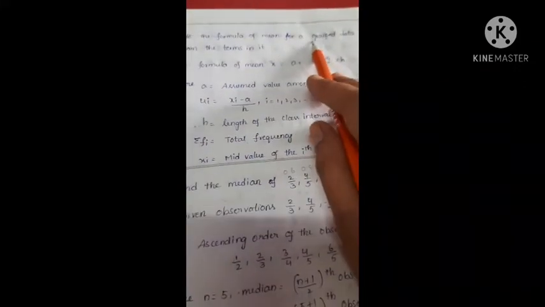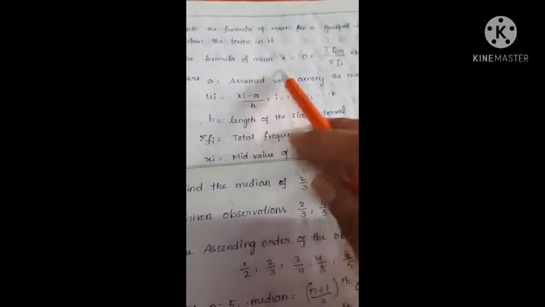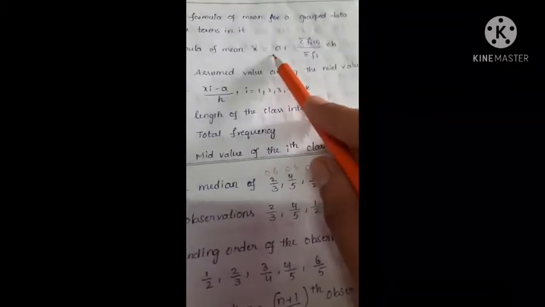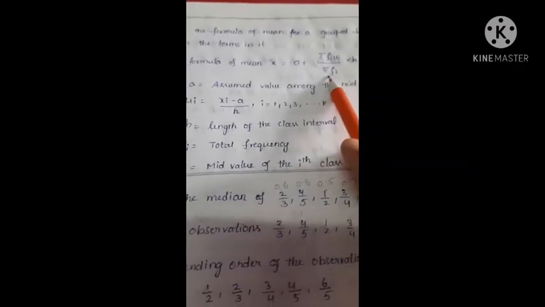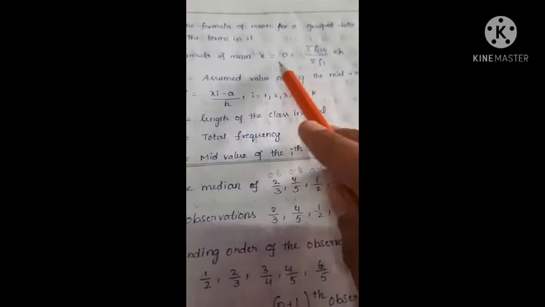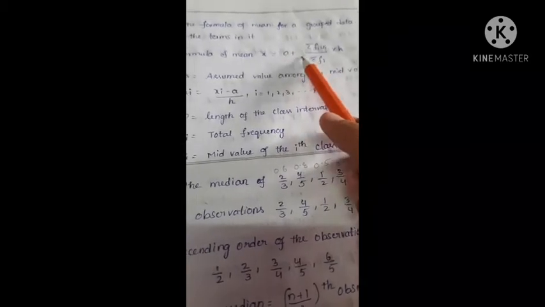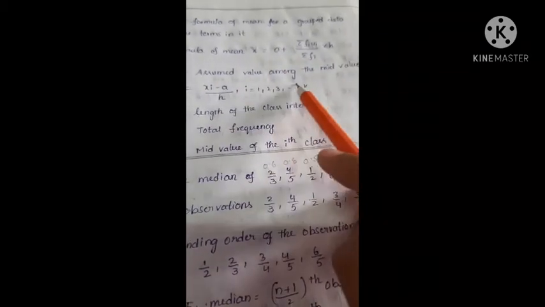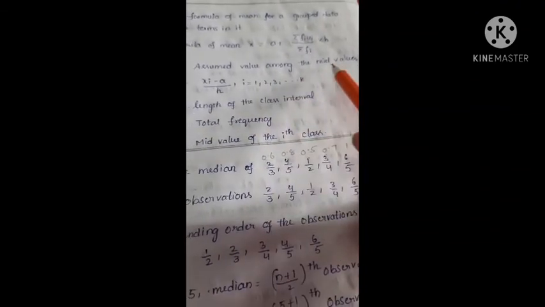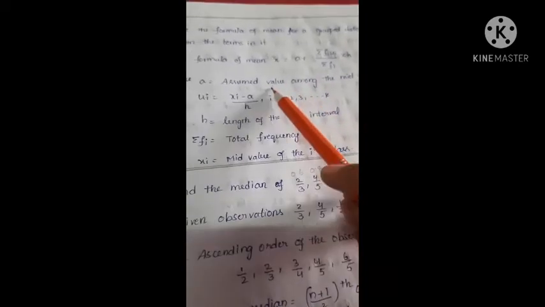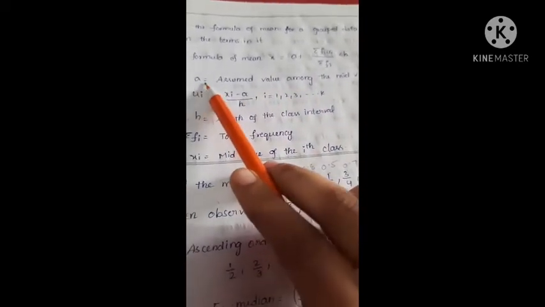But when coming to grouped data, we will use one formula for mean: X bar equals A plus sigma Fi Ui by sigma Fi into h. First we will look at the terms. A means the assumed value among the mid values. They will give class intervals. For the class intervals we will find the class mark, and in that we will consider one value as the assumed value.